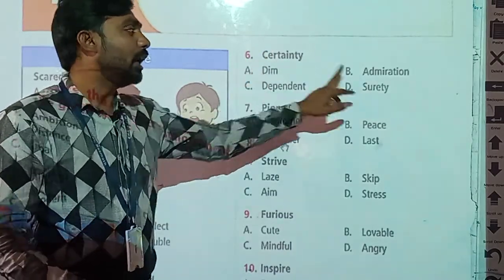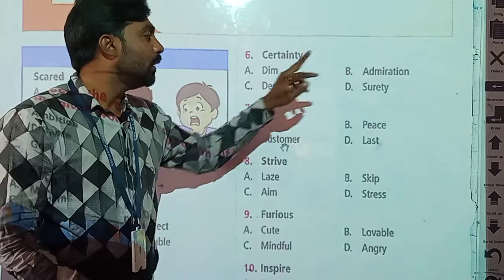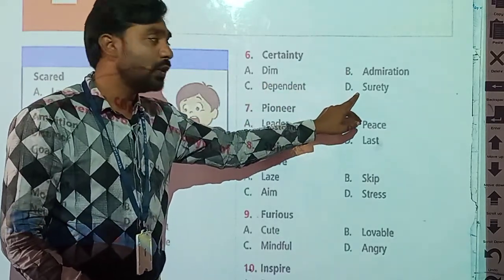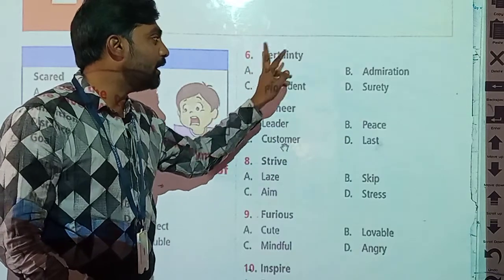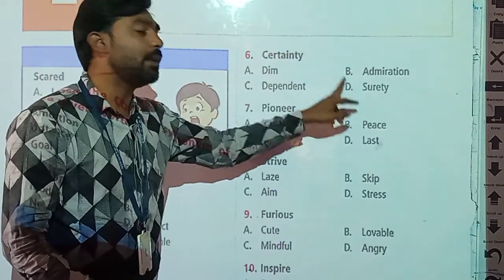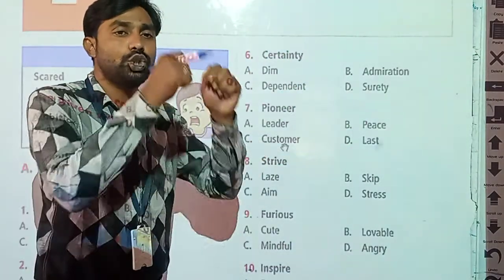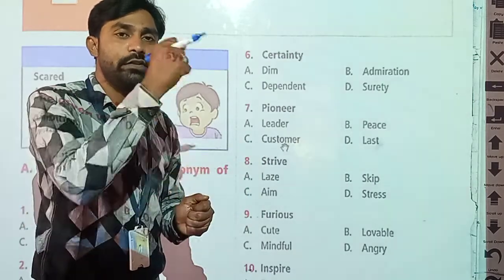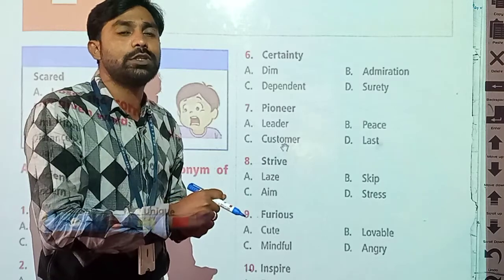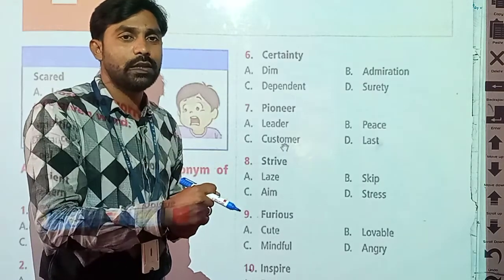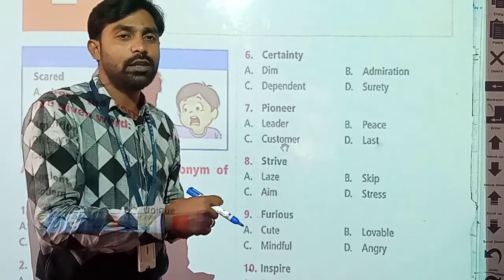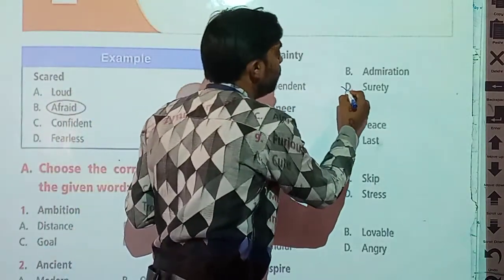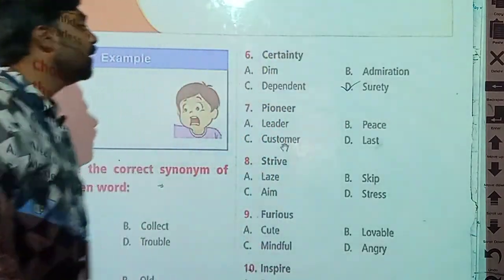Options: dim, admiration, dependent or surety. Students, certainty and surety are the same. When we are sure about something, when we are confident, when we are definite to do something, at that time we say I am sure, I am certain. So its synonym is surety.